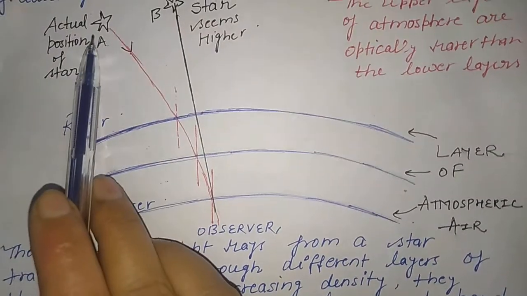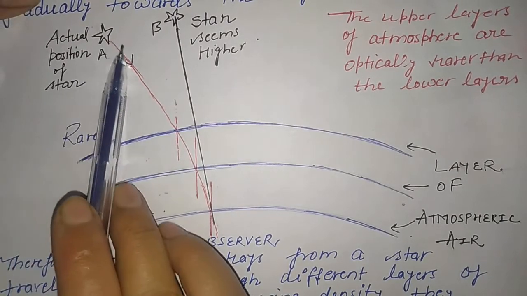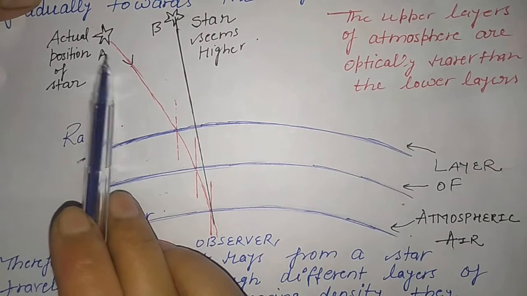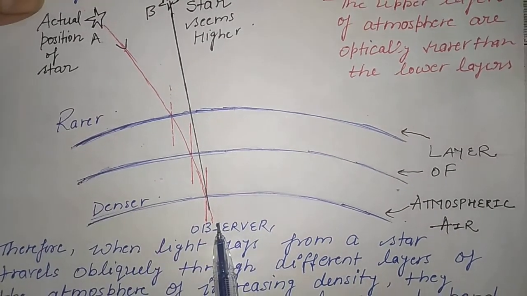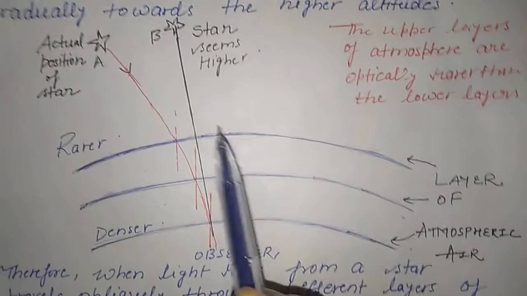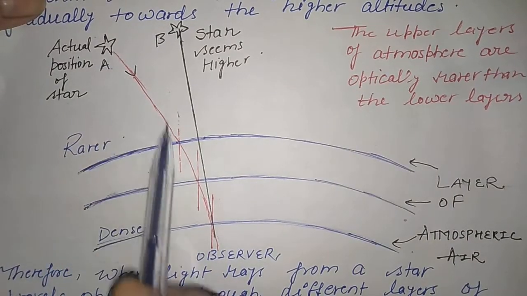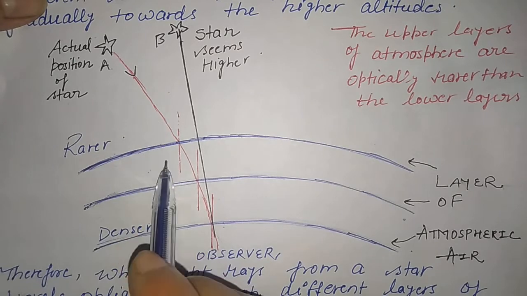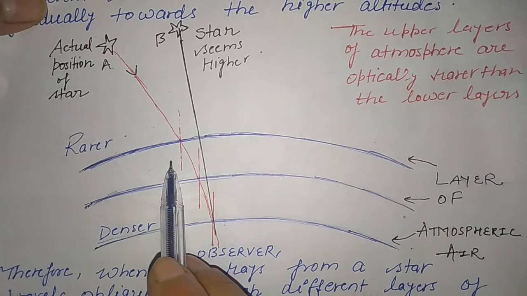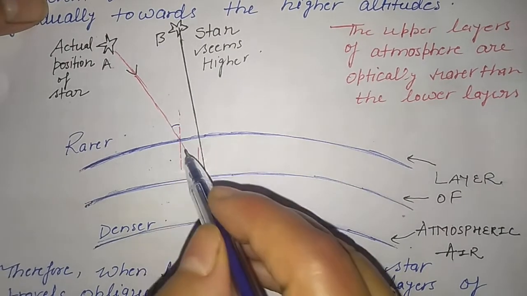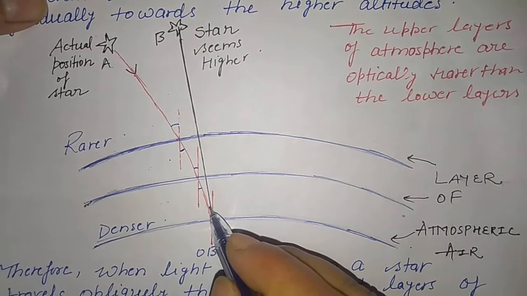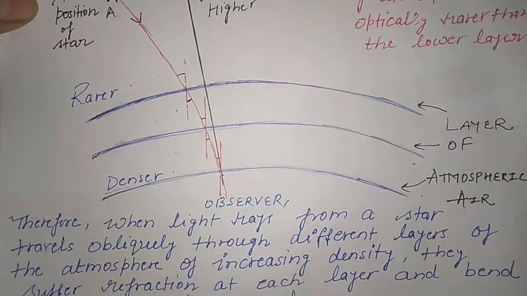Suppose this is the actual position of the star, the A position. Here is the observer, and these are the layers of atmospheric air. The rays are coming from the star to the observer. They pass through many layers, and at each layer the light ray is coming from rarer to denser. So you know that they will bend towards the normal, and reach the observer's eye.